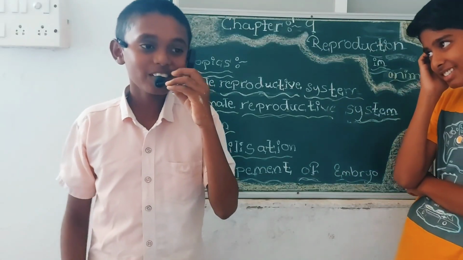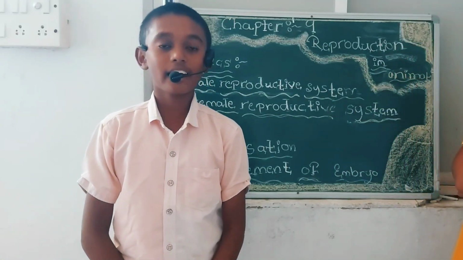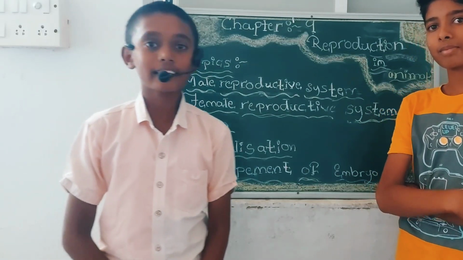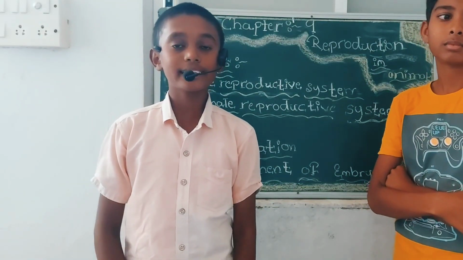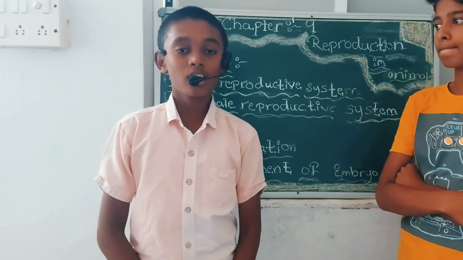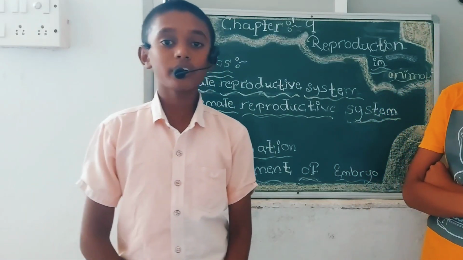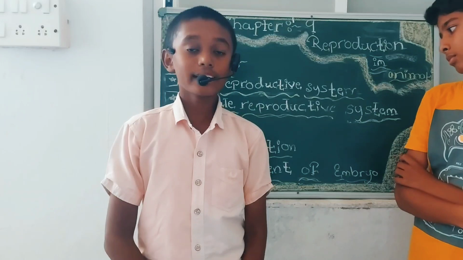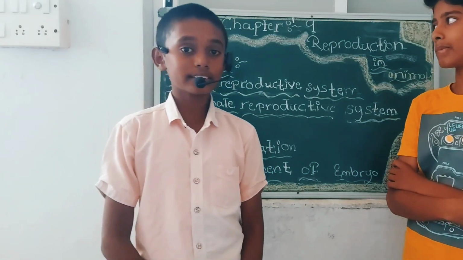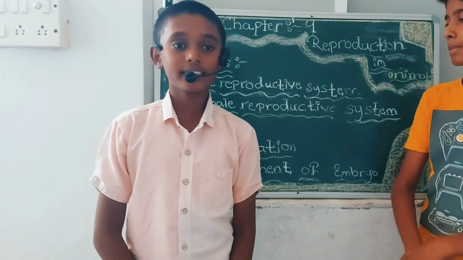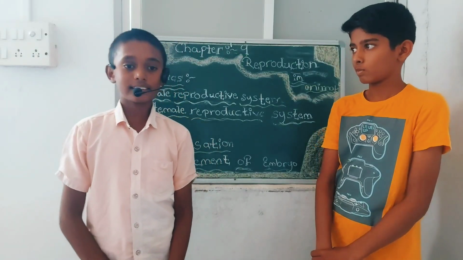Now let us know about the two types of fertilization. They are external fertilization and internal fertilization. The fertilization which takes place inside the body is called internal fertilization. And now we will know about external fertilization. What is external fertilization? The fertilization which takes place outside the body is called external fertilization.